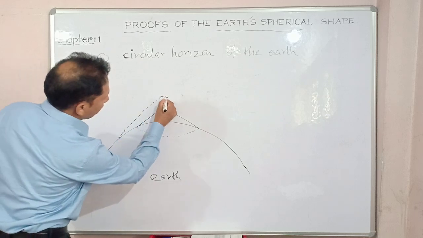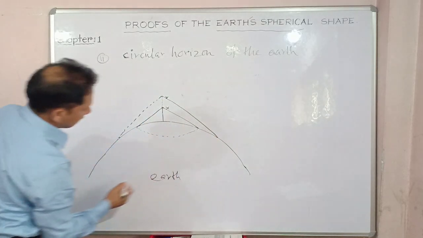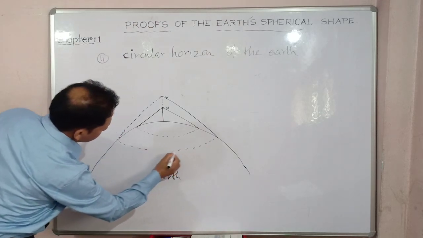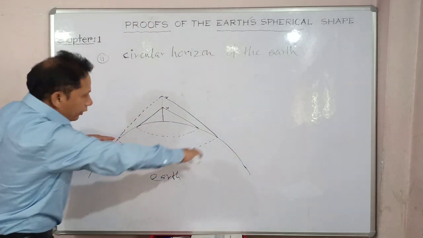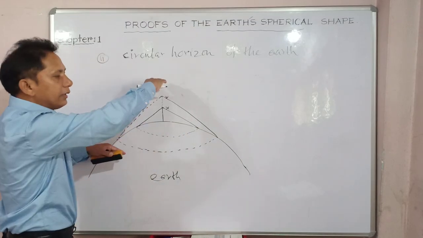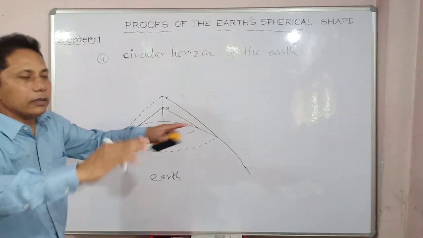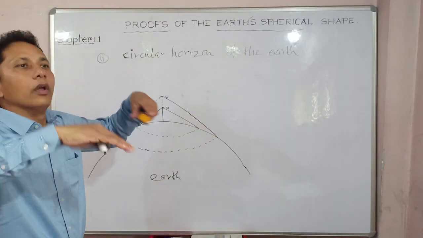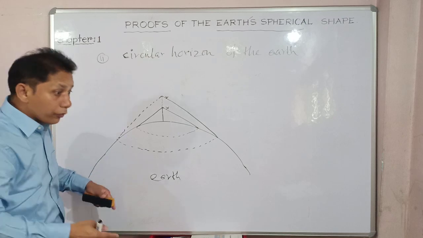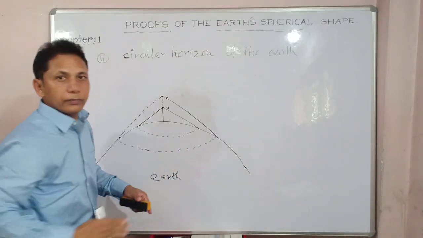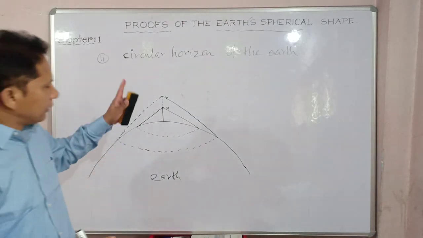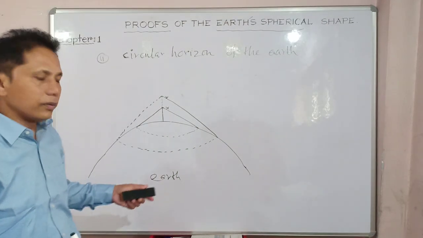You can see up to this, so up to this much area, your visibility will be up to this much horizon, right? So as height increases, the volume of area, the horizon, will also increase. And this is only possible if you are on a curved surface. This is the excellent proof that the earth is spherical, right?